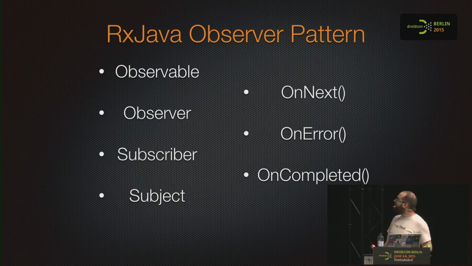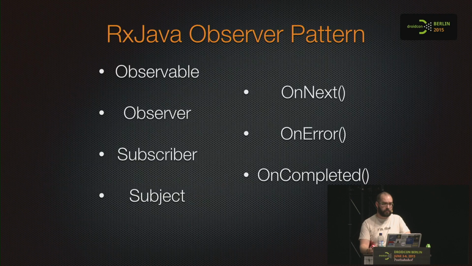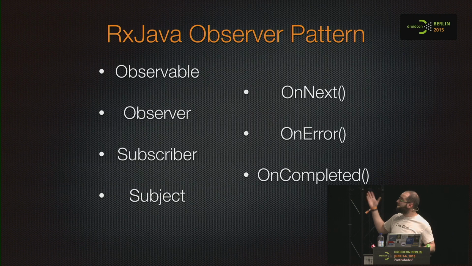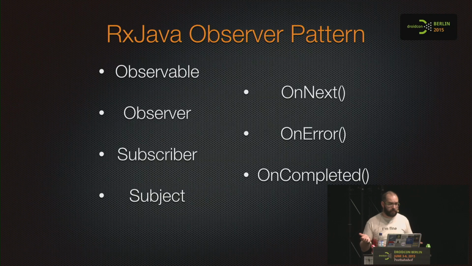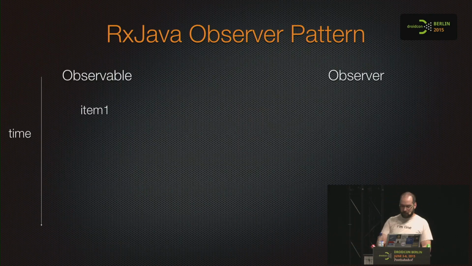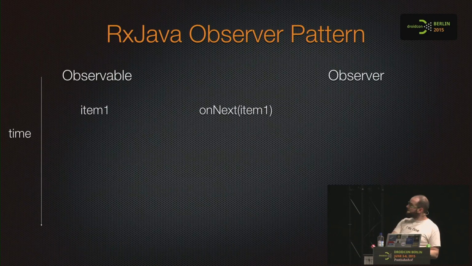Basically, we have the on next method that is fired when we get a new item from the sequence. Then onError, which is the one that is compliant with the Java observer implementation. The new ones are onError, because stuff can go south, and onCompleted, because we want to get a notification when the sequence is over and we are not expecting any more items. So this is the fanciest thing ever.